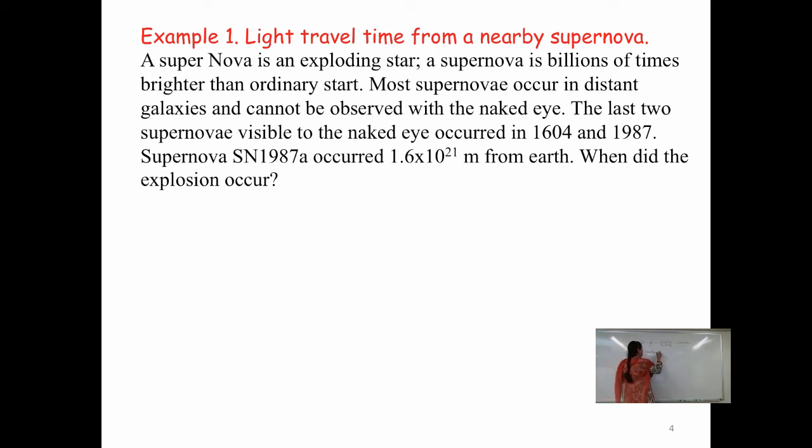I know that there are 60 seconds in 1 minute, 60 minutes in 1 hour, 24 hours in 1 day, and then 365 days in 1 year on average.